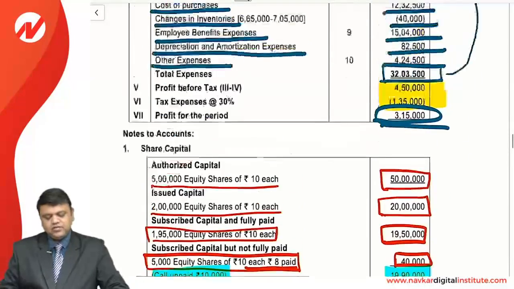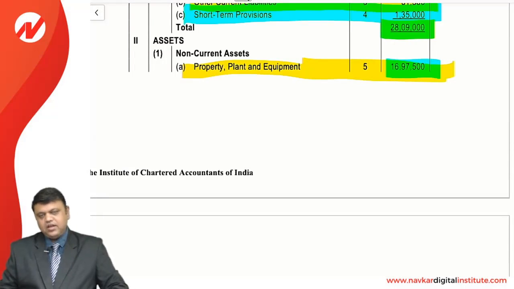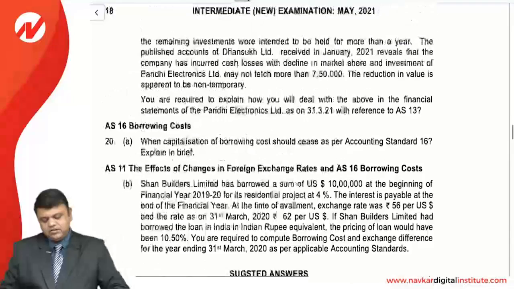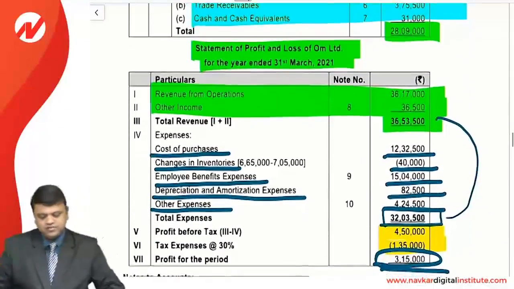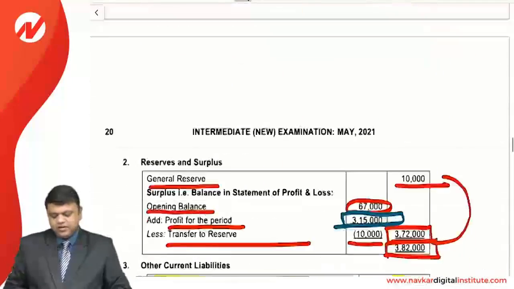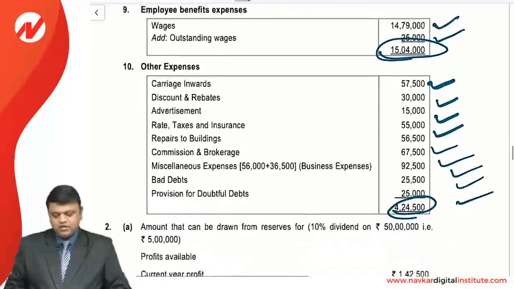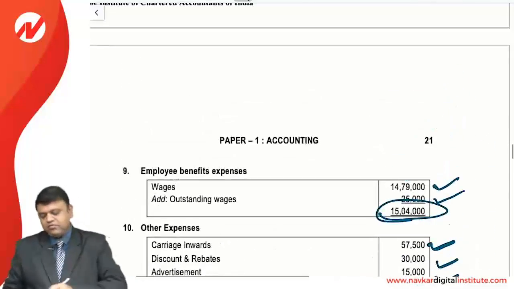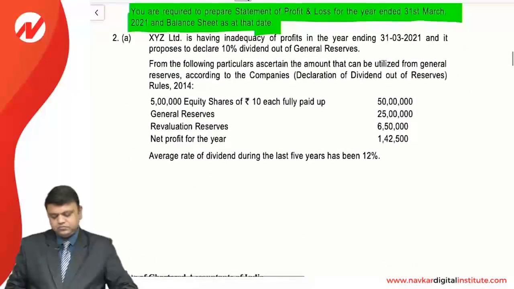So friends, this is a very simple and standard sum talking about how to prepare the statement of P&L and how to prepare the balance sheet. So this can be a sum which may come in the examination for at least 10 marks. You can easily prepare the same. Yes, you should have good clarity about how to prepare the notes to accounts, and that is what we have discussed. Now we move to question 2.